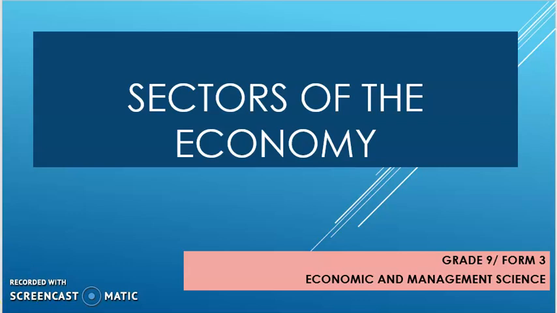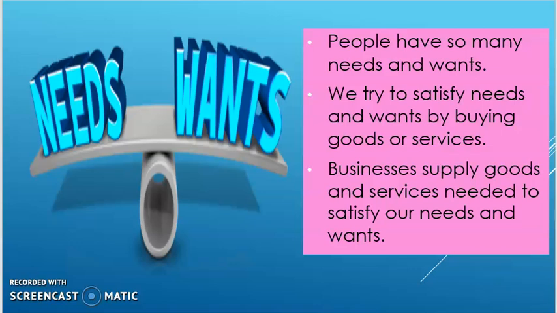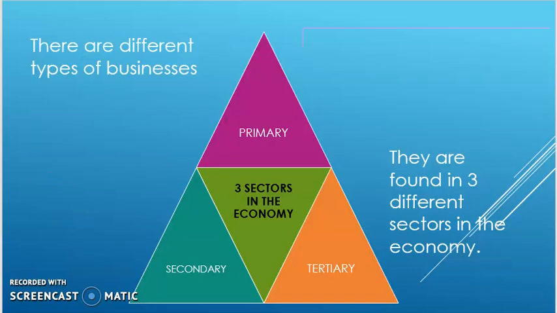As you know, we have many needs and wants. We satisfy these wants by buying goods and services. Businesses supply us with these goods and services that we use to satisfy our needs. Businesses are found in three different sectors in our economy. The first sector is the primary sector. Then we have the secondary sector. And finally, the tertiary sector.